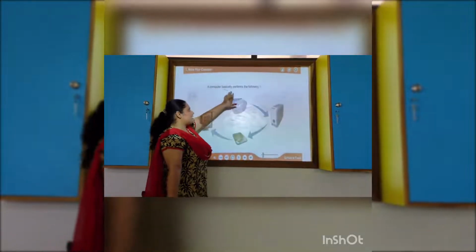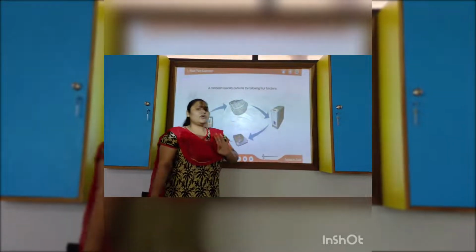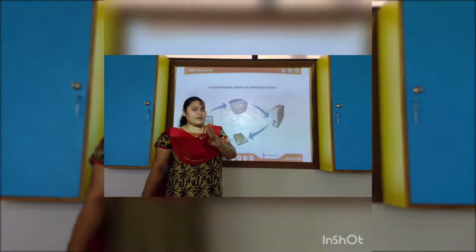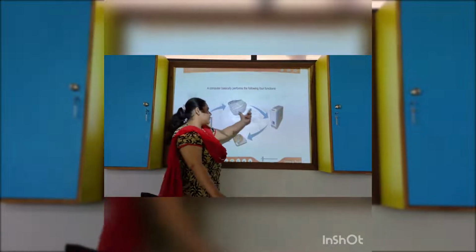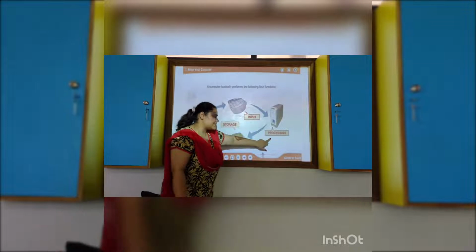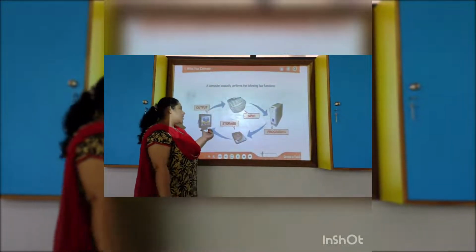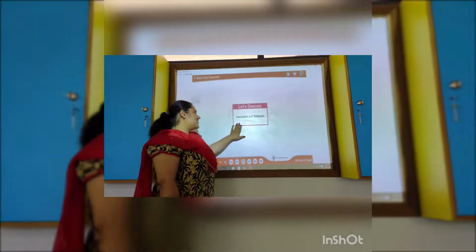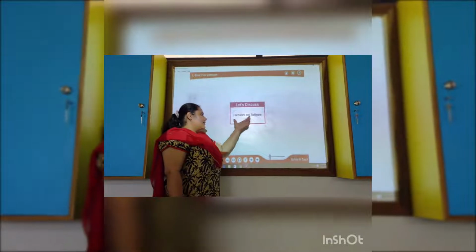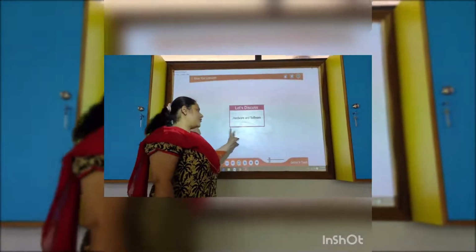A computer basically performs the following 4 functions. As we know, Maggi was prepared in 3 or 4 steps. In the same way, the computer works. First is input, second is processing, third is storage, and fourth is output. Now here you can see input. So now children, we will learn about hardware and software. In these 2 forms the computer works.